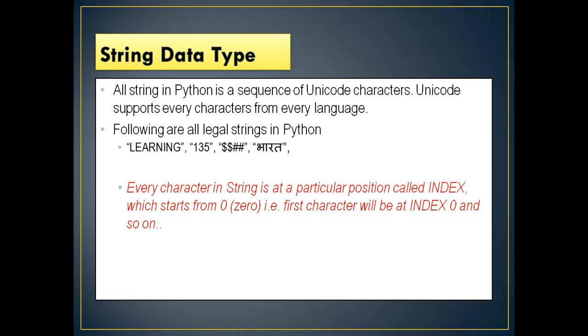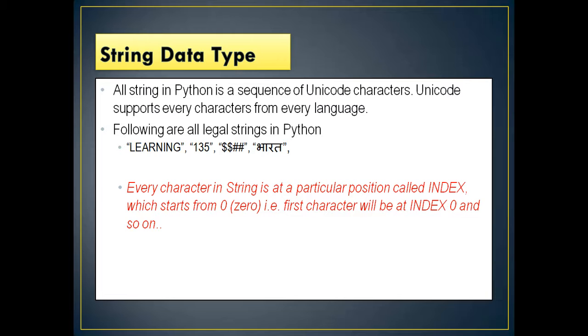So after this numerical data type, that is the number data type, we move to the string data type. All strings in Python are a sequence of Unicode characters. What is this Unicode? Unicode means universal code, the meaning of which is that if a character is typed on one platform, with one operating system, or with one particular Python interpreter or compiler or editor or IDE environment, that is universally accepted everywhere. That's why it is called Unicode. Unicode supports every character from every language.